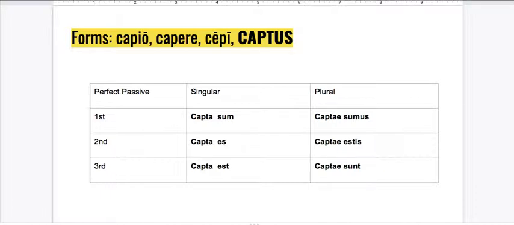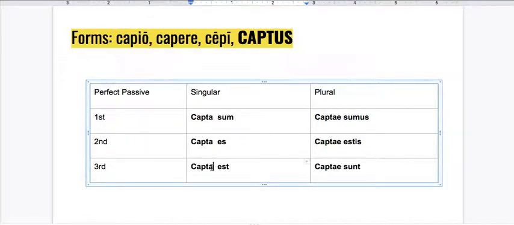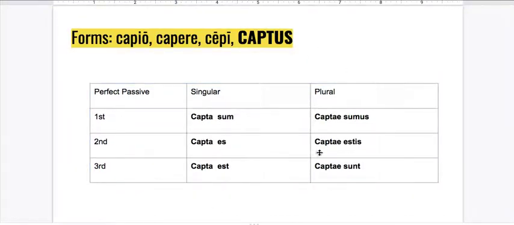Okay? The final gender that you can also see, and you're most likely to see it in the third singular, is coptum sum, which would be it was captured, as opposed to coptus est, he was captured, or copta est, she was captured. Okay? Now that we've dealt a little bit around with the tenses, that's our translation pattern. Subject was verbed. Let's do some practice on your own.